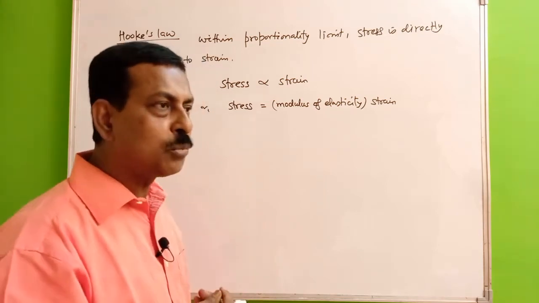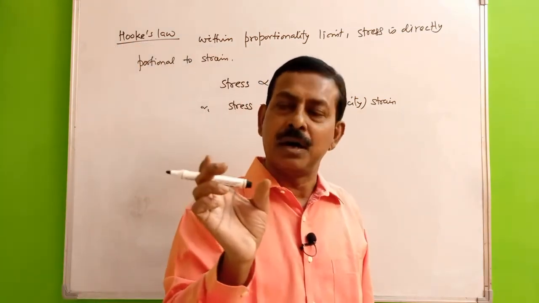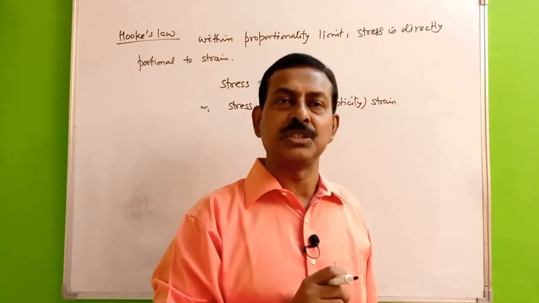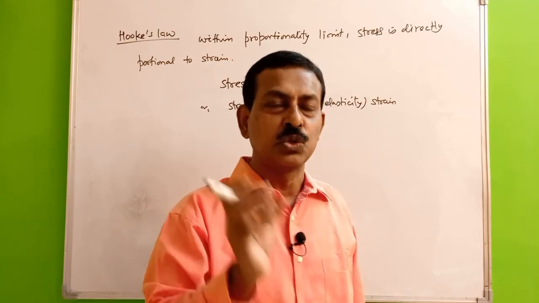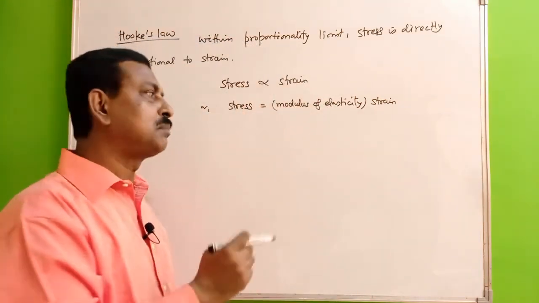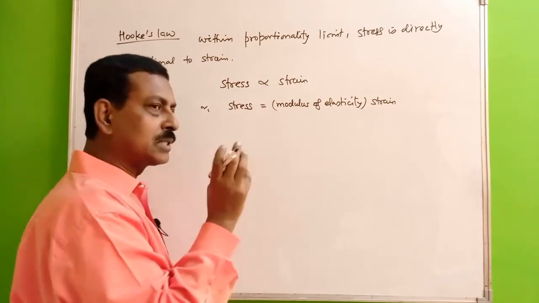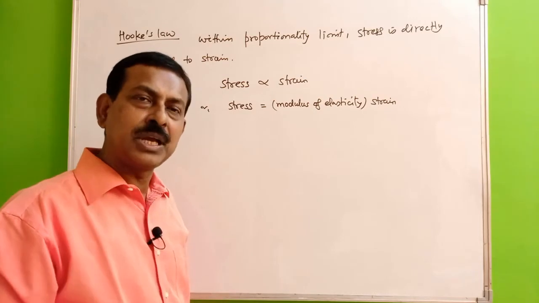Of course, in some books you may find it safely written that within small deformation or for small changes, stress is directly proportional to strain. That means you are applying small changes, so you are not reaching the proportionality limit.